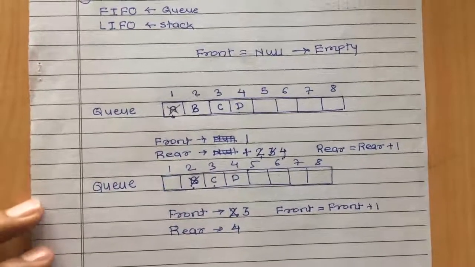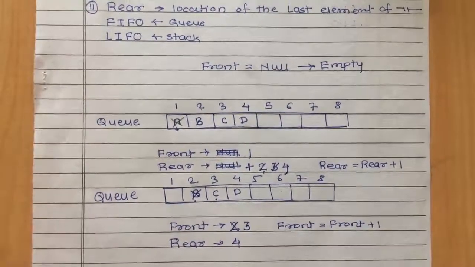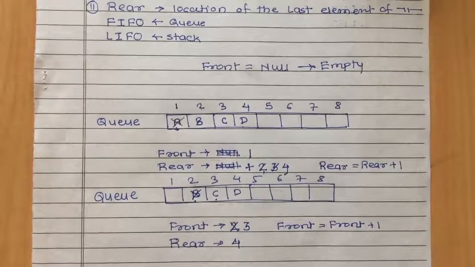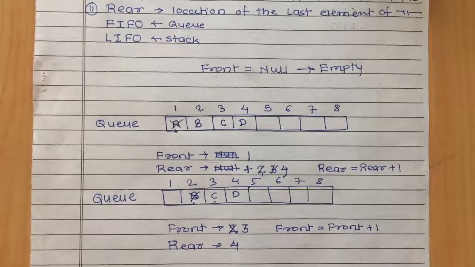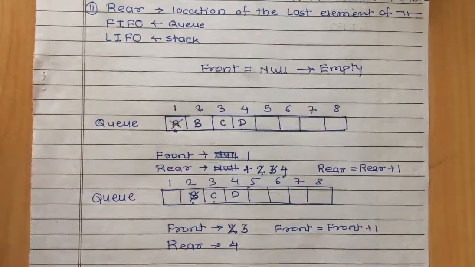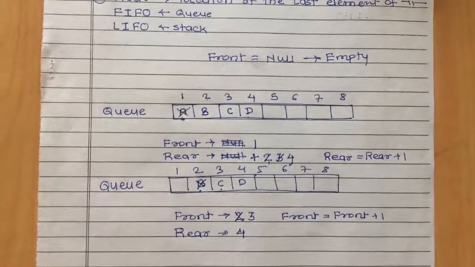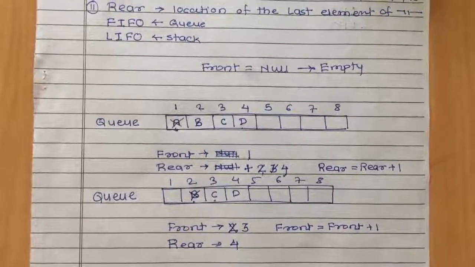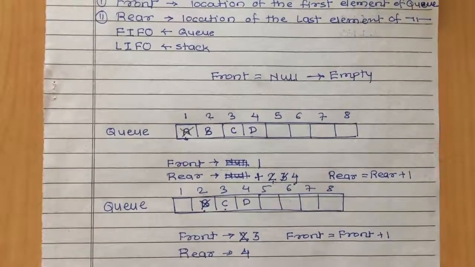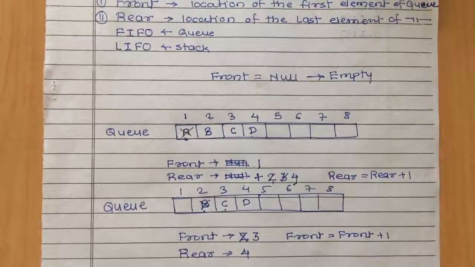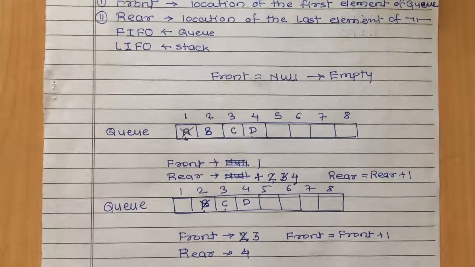So this is the simple concept of Q. I hope you understand how to insert and delete elements from the Q. Let's take a quick review of what we have studied in this session. We have studied the simple definition of Q. Basically Q is a linear list of elements in which deletion takes place only at one end, called front, and insertion takes place at the other end, called rear.